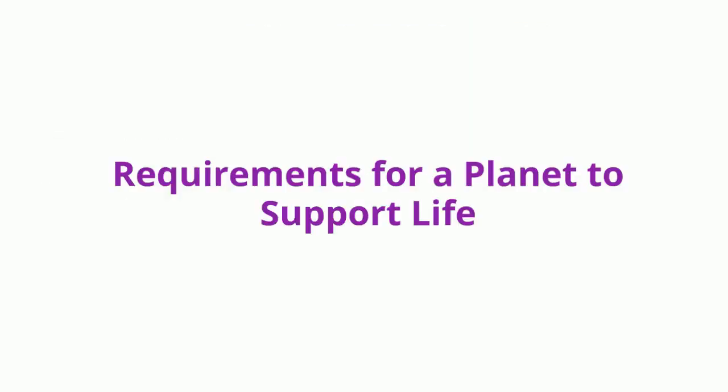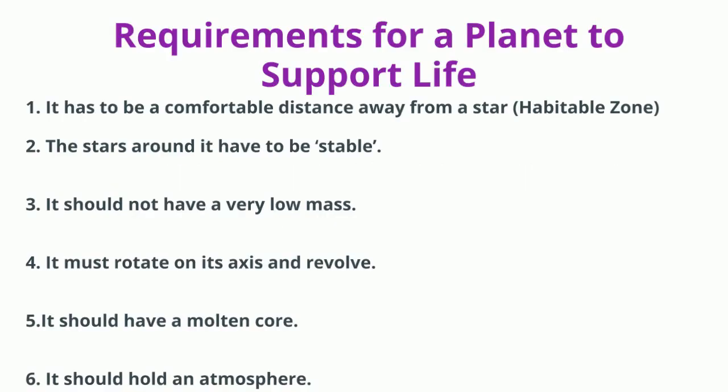So, what are the requirements for a planet to support life? Factors that make a planet habitable. It has to be a comfortable distance away from a star, or in a habitable zone. The stars around it have to be stable. It should not have a very low mass. It must rotate on its axis and revolve. It should have a molten core. It should hold an atmosphere.